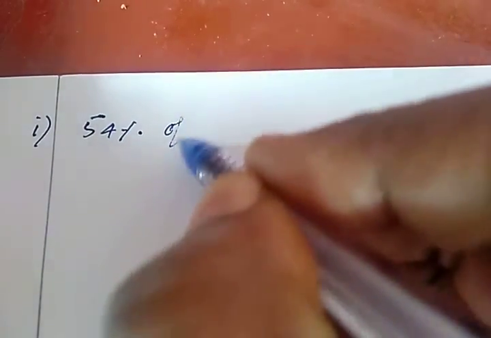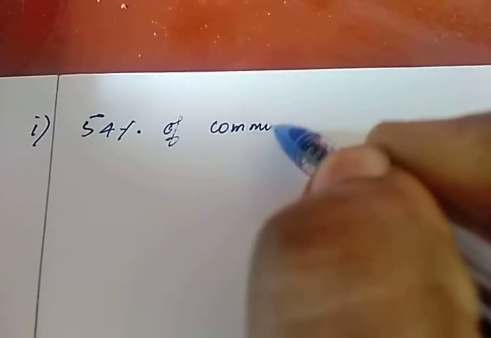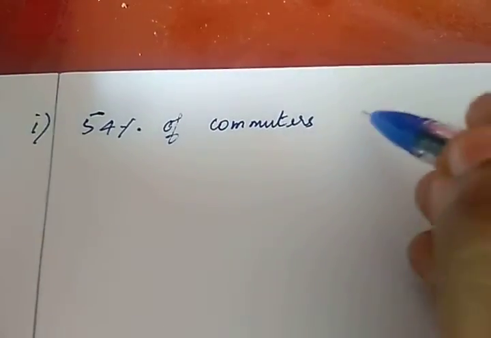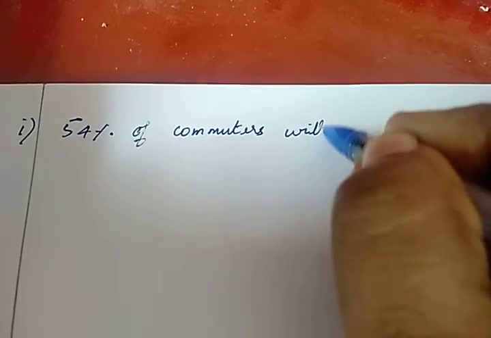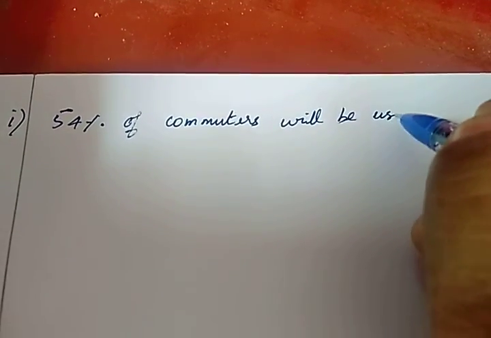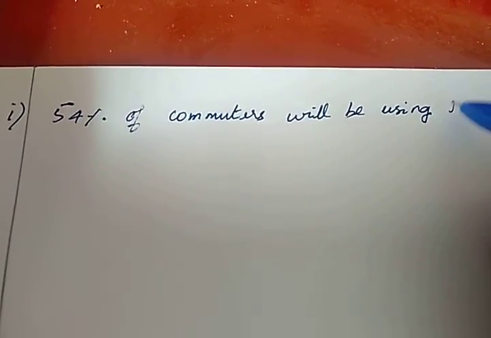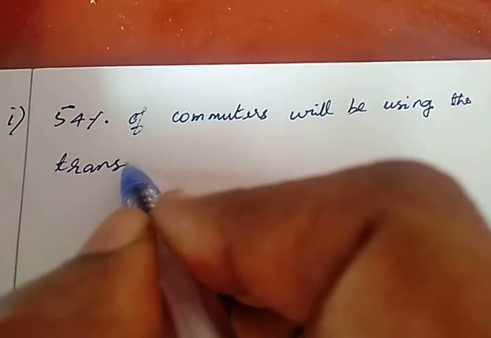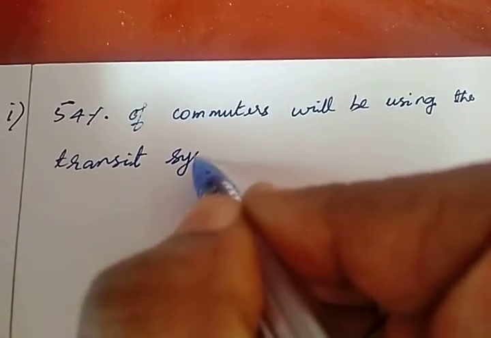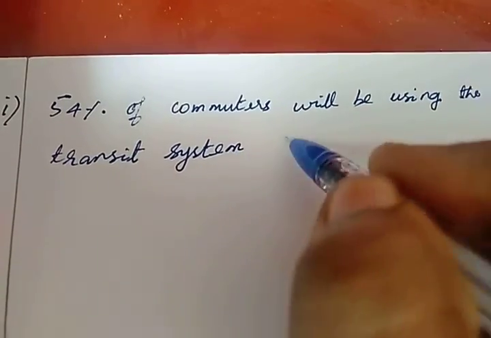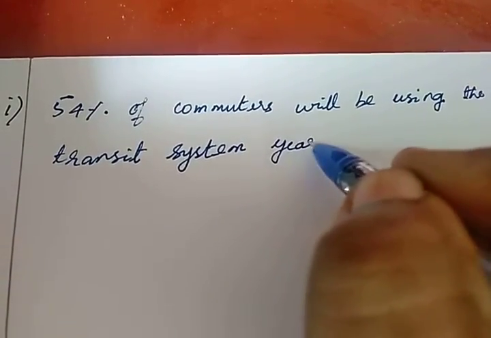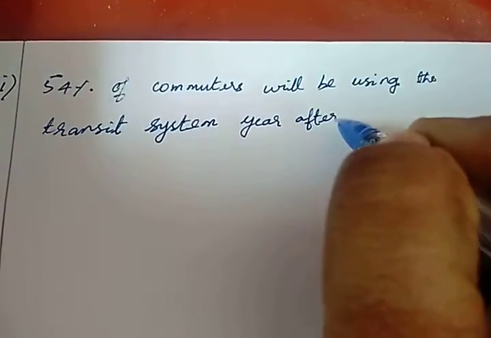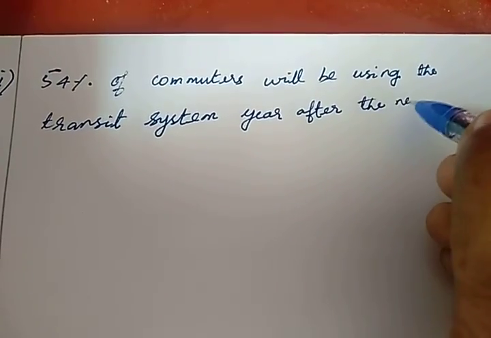When you convert it into percentage, you will get 54% of commuters will be using the transit system the year after next year.